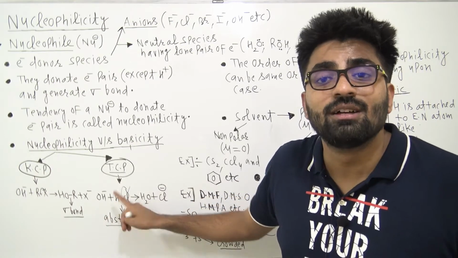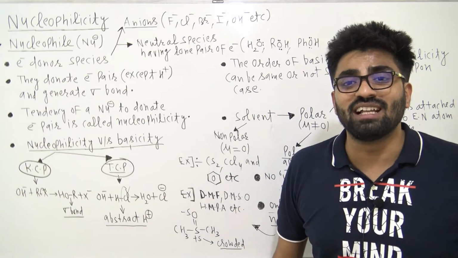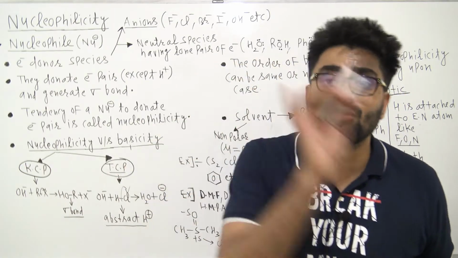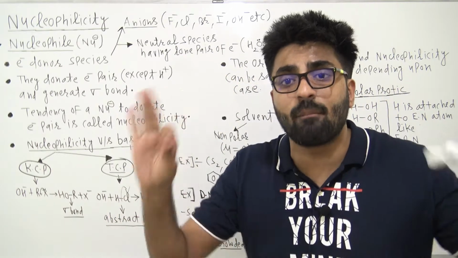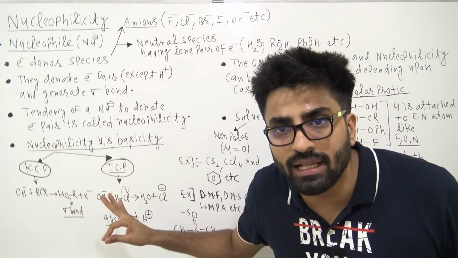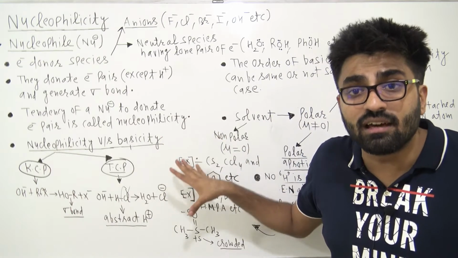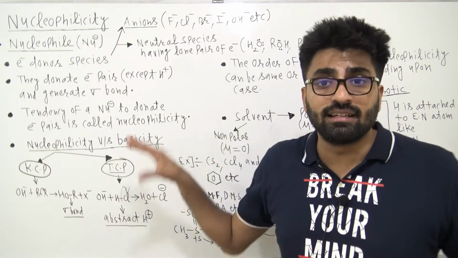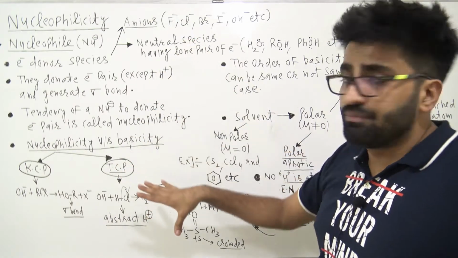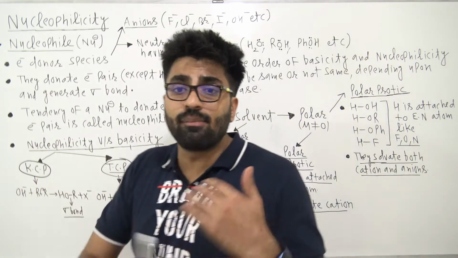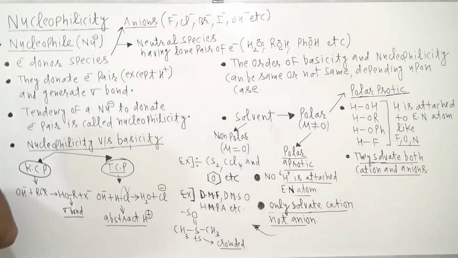So here OH minus is not a nucleophile, since it is donating its electron pair to H plus, or abstracting H plus. It's a base, not a nucleophile. I hope this difference is clear, because they can target this question in your competitive exam, right guys? Okay, now there are other points as well that I'm going to discuss quickly with you.